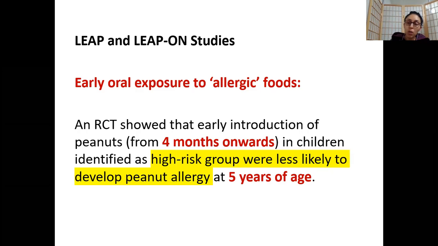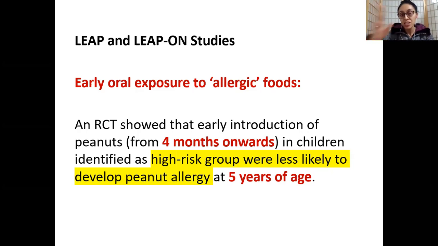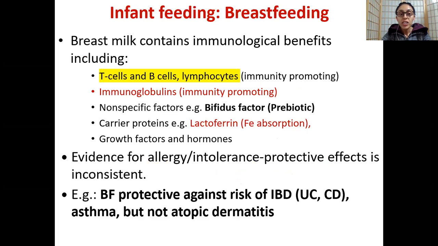Okay, so now I won't talk about research models over here because that is more of an epidemiology unit. Now you have, say, your breastfeeding. There is a lot of research which says that breastfeeding can protect the baby against things such as inflammatory bowel conditions in the future, like ulcerative colitis, Crohn's disease, asthma.